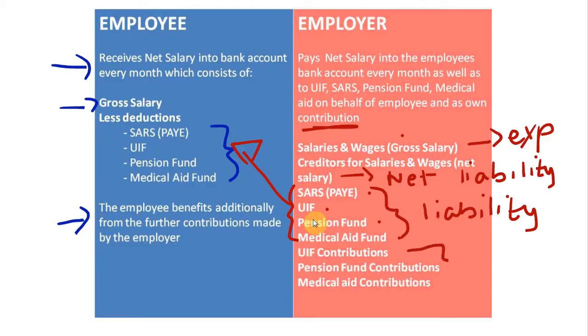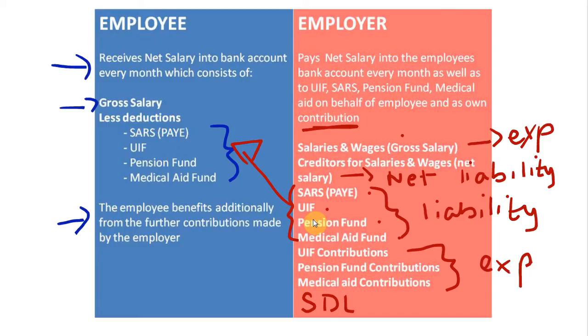Then we have the contributions section of our employer. So we have UIF contributions, pension fund contributions, medical aid contributions, and we could also have the skills development levy. And these are expenses to our business because we are additionally contributing to these funds on our employees' behalf.